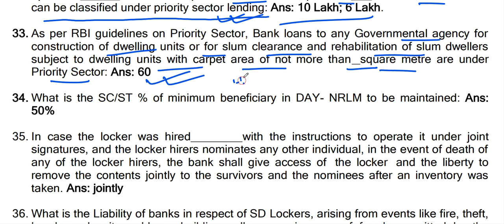Up to 60 square meter will be considered under priority sector.